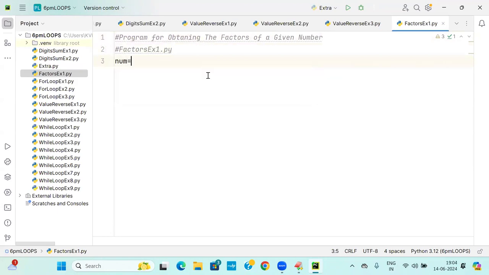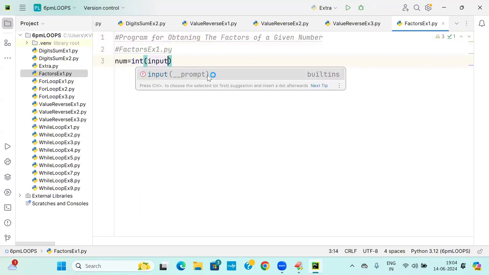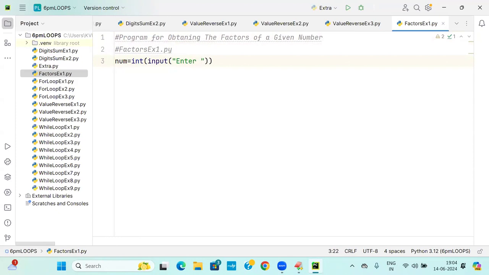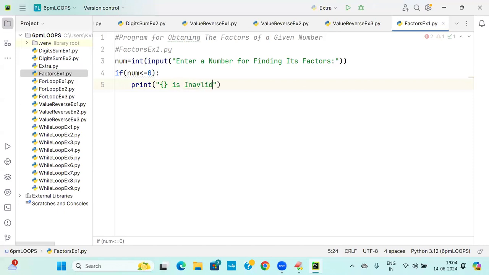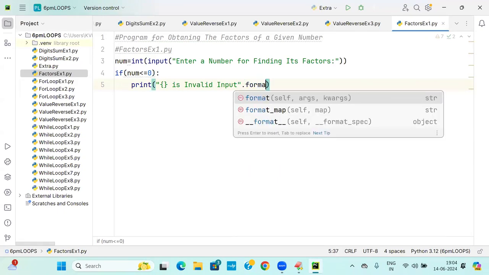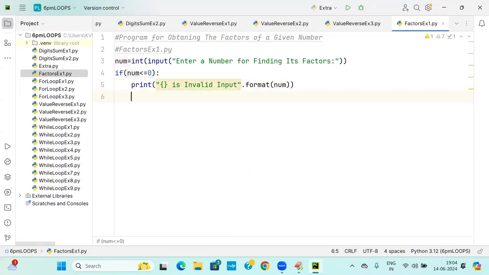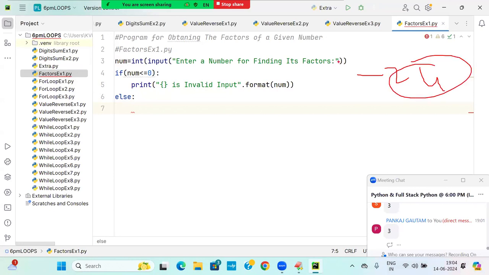What is this now? num is equal to int of input of "Enter a number for finding its factors". Then if num less than or equal to 0, what should I say? Print "Invalid input", format of num. Else, if I enter a number like minus 24, it is called invalid input or not?